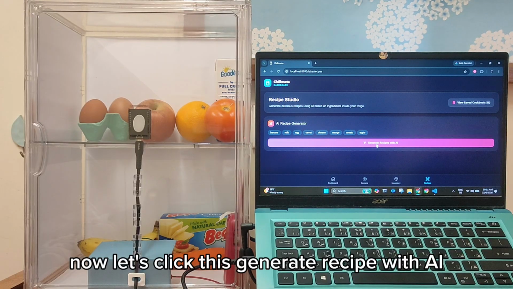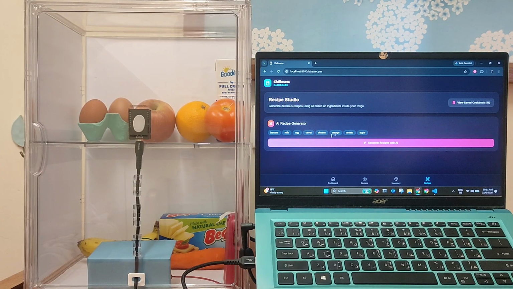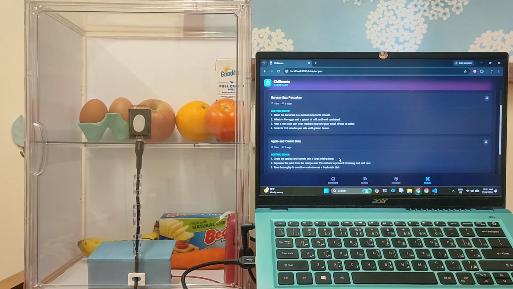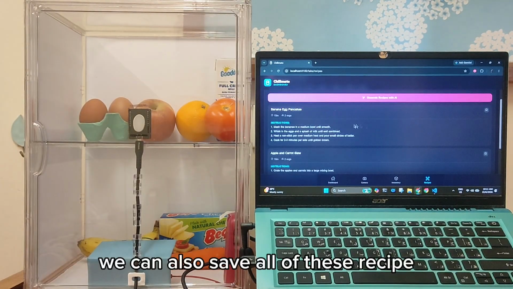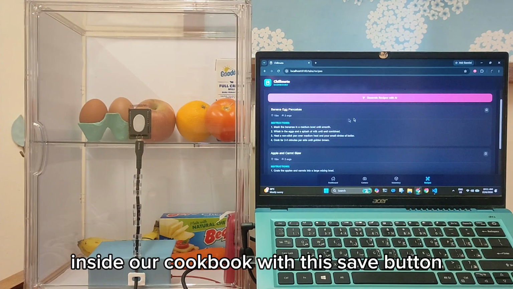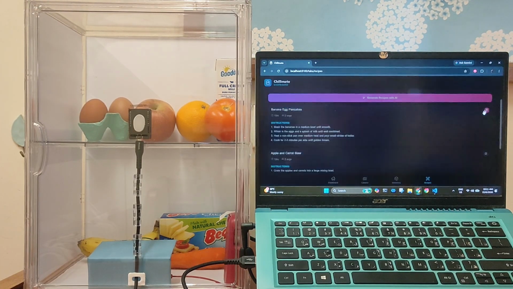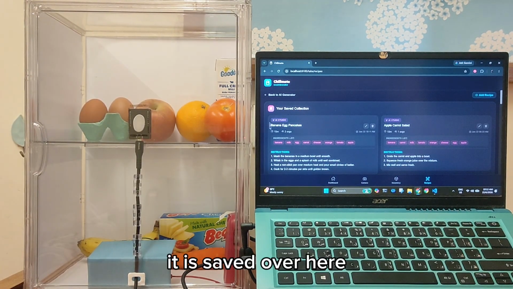Now let's click this generate recipe with AI. Here is the total up here. It is updated. Now let's generate the recipe. We can also save all of these recipes inside our cookbook with this save button. For example, banana egg pancake. It is saved over here.